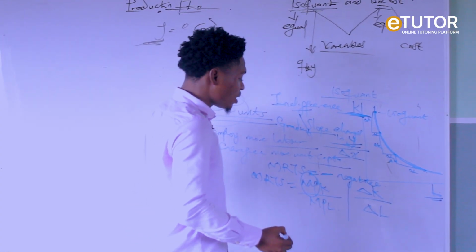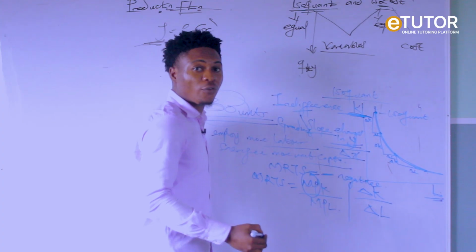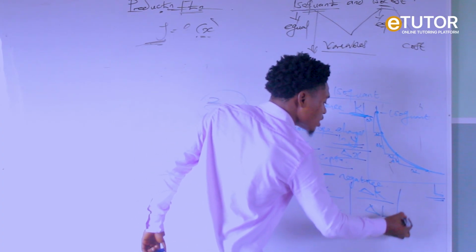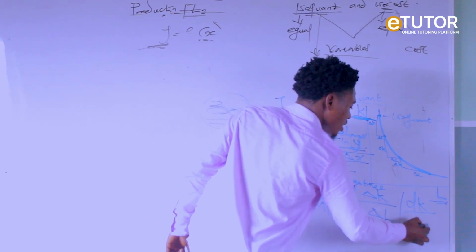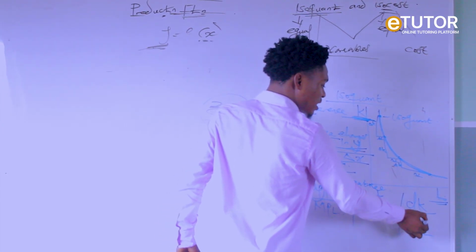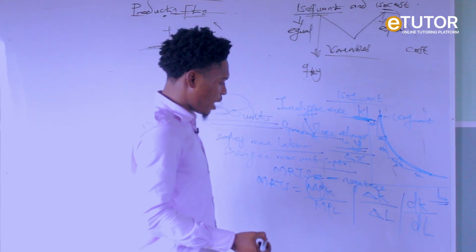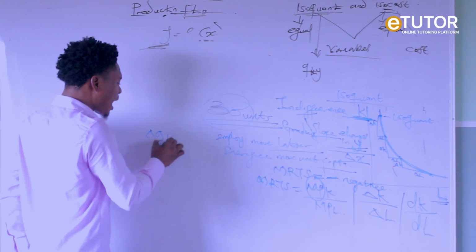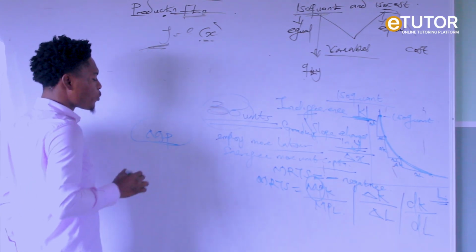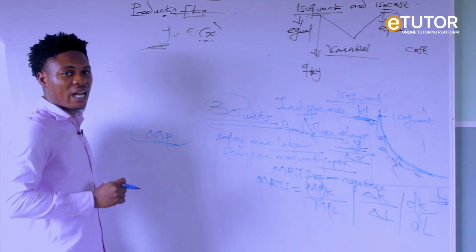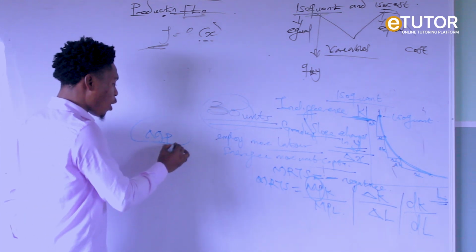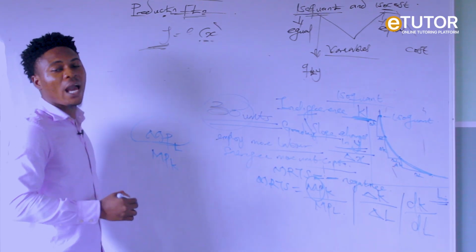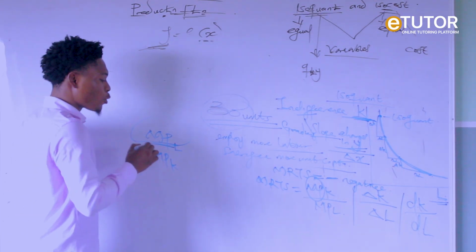However, if we have it in terms of a function, we apply what we call differential calculus, that is, dK over dN. Now, MPK and MPN are under our marginal product, because in production we have two types of marginal products. We have the marginal product of labor, which is our MPN, and the marginal product of capital, which is our MPK. What is marginal product of labor?